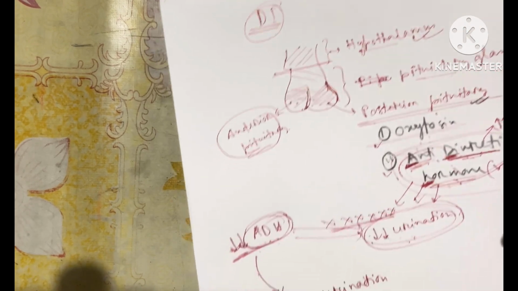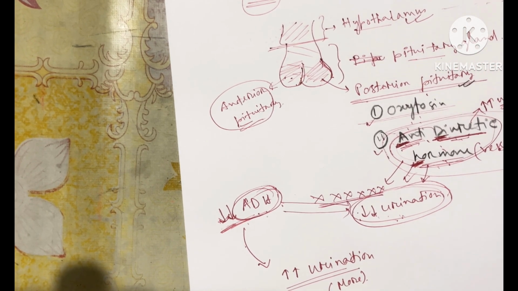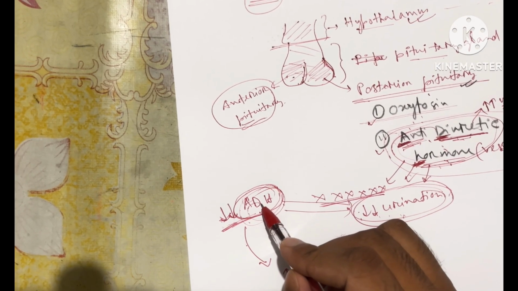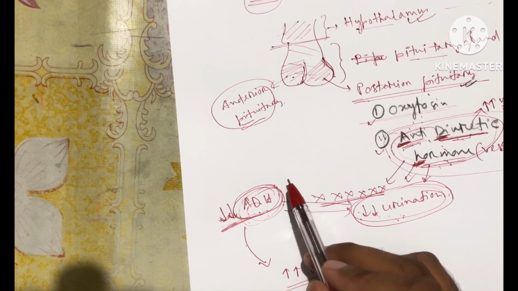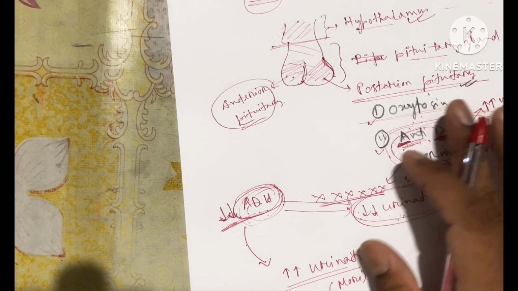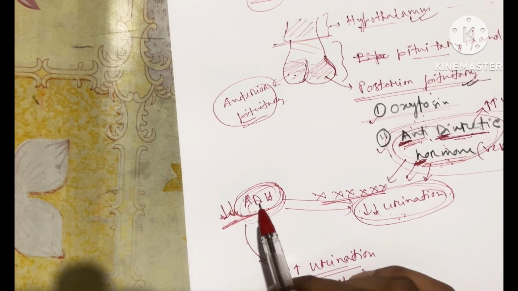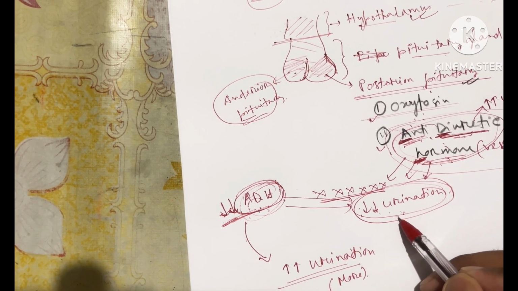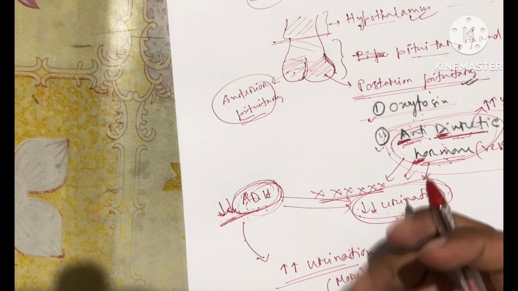So what is diabetes insipidus? It is a deficiency of ADH hormone. The main role of ADH is to regulate the water volume, or water reabsorption, from the kidney. We'll see the function afterwards, but the main function of ADH is to decrease urination, meaning it reabsorbs water from urine.